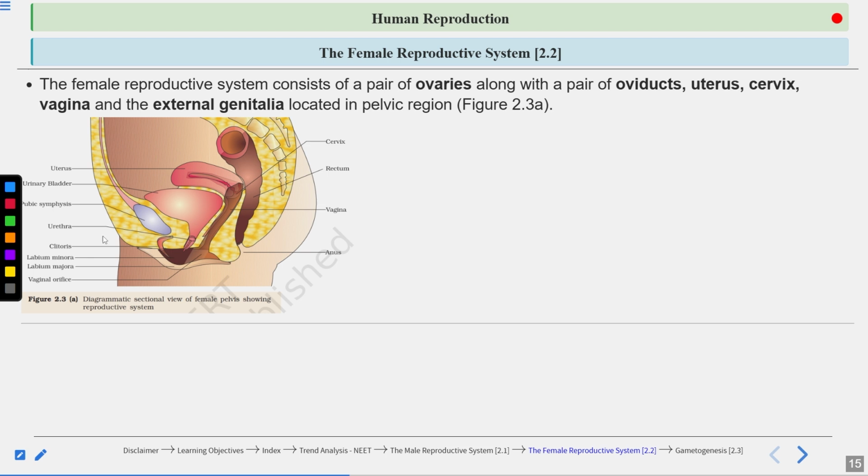So here's a diagrammatic sectional view of female pelvis showing the reproductive system. So here they have shown you what? They have shown you the uterus here. Okay, cervix they have shown you. Then they have mostly shown you here the external genitalia. Labia minora, labia majora, vaginal orifice. Clear? Clitoris can be seen here. Urethra, vagina, okay, anus, rectum, which is part of the digestive system. This is also shown here.